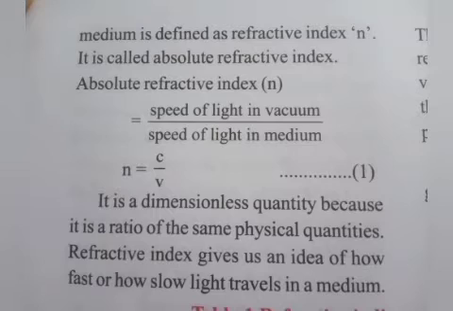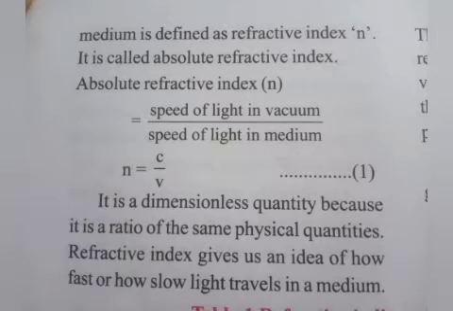Absolute refractive index is equal to speed of light in vacuum divided by speed of light in medium. n is equal to c by v. This is the formula of refractive index: speed of light in vacuum by speed of light in medium.